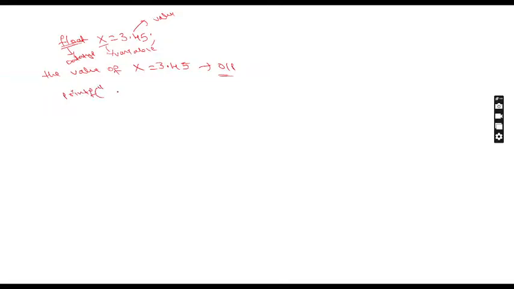printf in double quotation, the value of x is equal to, okay. Now you may have a doubt about %d. We should not write %d here. Why? Because %d indicates integer. But which variable did we create here? x. Which type of variable is x? Float. For a float variable, we need to write %f.